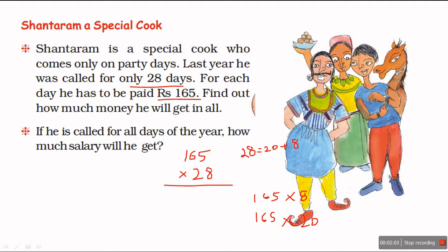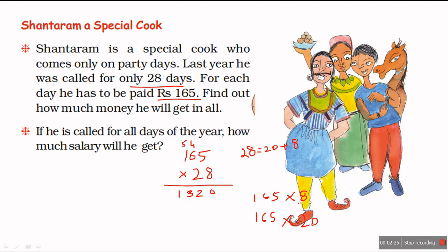8 5s are 40, 0, 4 carry over. 8 6s are 48 and 4, 52, 5 carry over. 8 1s are 8 and 5, 13.